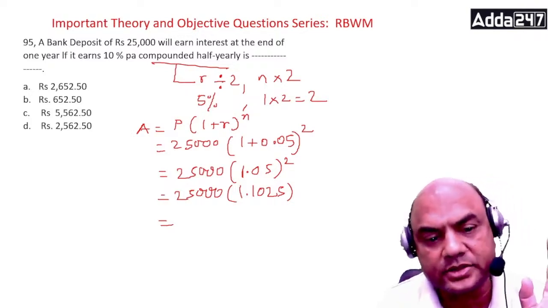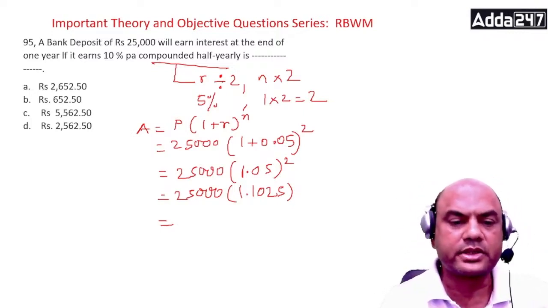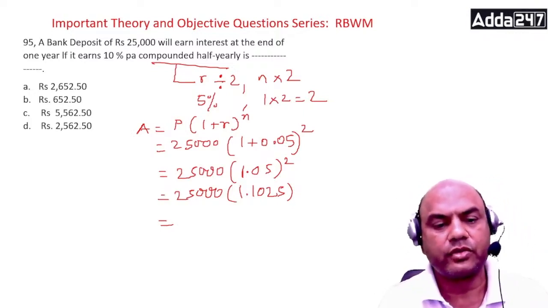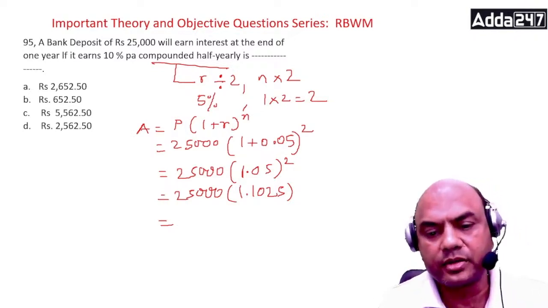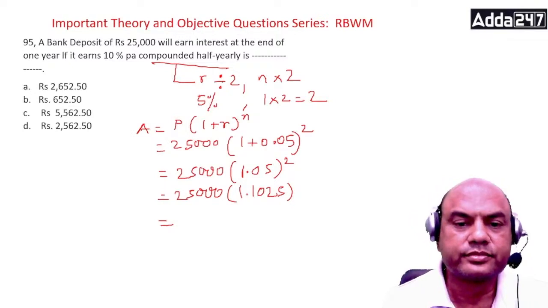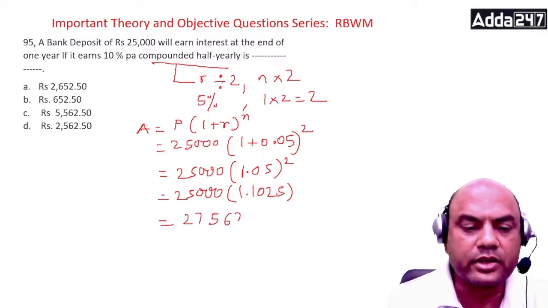Okay, let me see the answer from your side. Then I'll type the answer over here. What is the amount you are getting? Everyone, what is the amount you are getting? Correct, it is 27,562.5. Very good. So this is the amount.